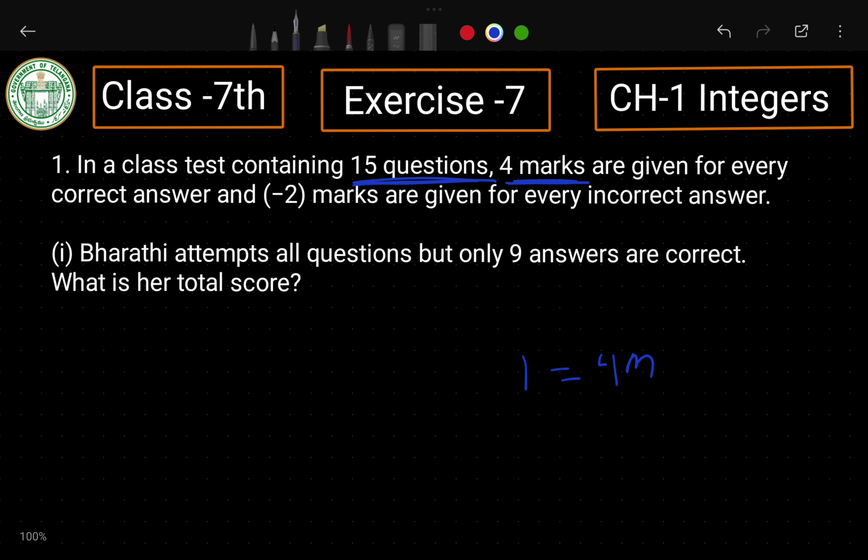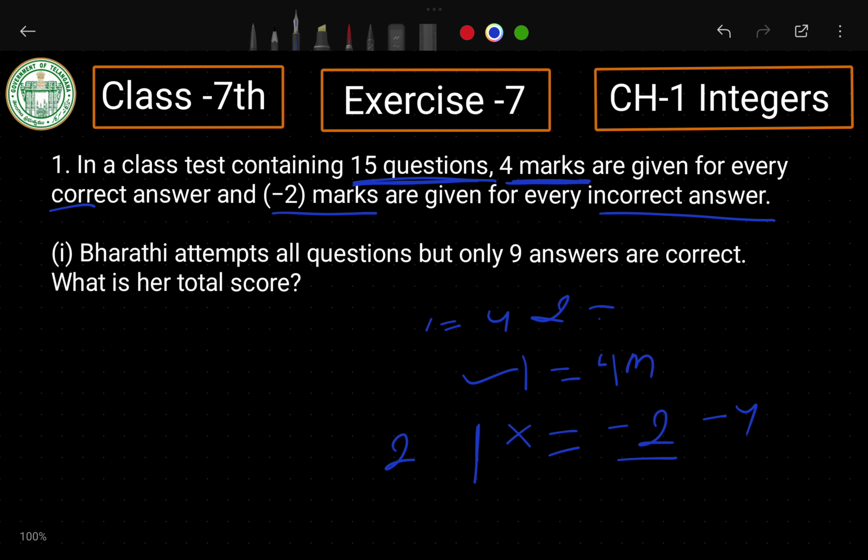If you answer one question incorrectly, I will give -2 marks to you. It is negative marks. So here you see 4 marks for the correct answer and -2 marks for the incorrect answer. If you do one incorrect answer, you will get -2. If you correct one, you will get 4 marks. If you correct 2 questions, you will get 8 marks. I hope you understand the question.